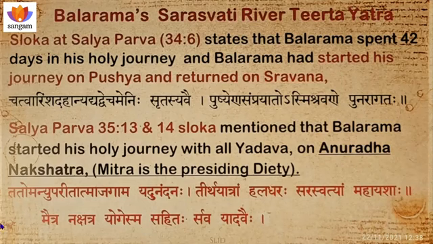The important thing is Maitra Nakshatra Yogena. Yoga means union, when the day is united with Maitra Nakshatra. Mitra is the presiding deity of Anuradha Nakshatra. So he started his Saraswati Tirtha Yatra, which is clearly mentioned here, in Maitra Nakshatra, that is Anuradha Nakshatra. So the 42 days started from Anuradha Nakshatra.